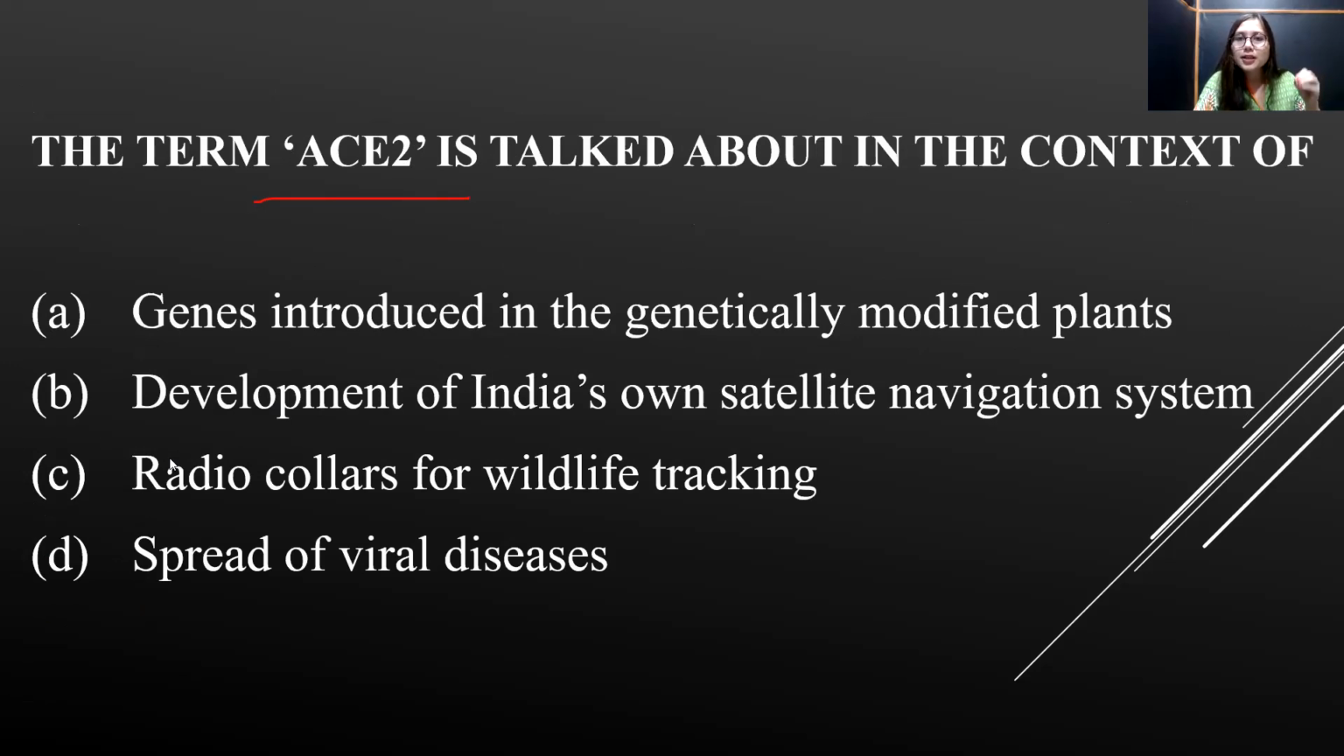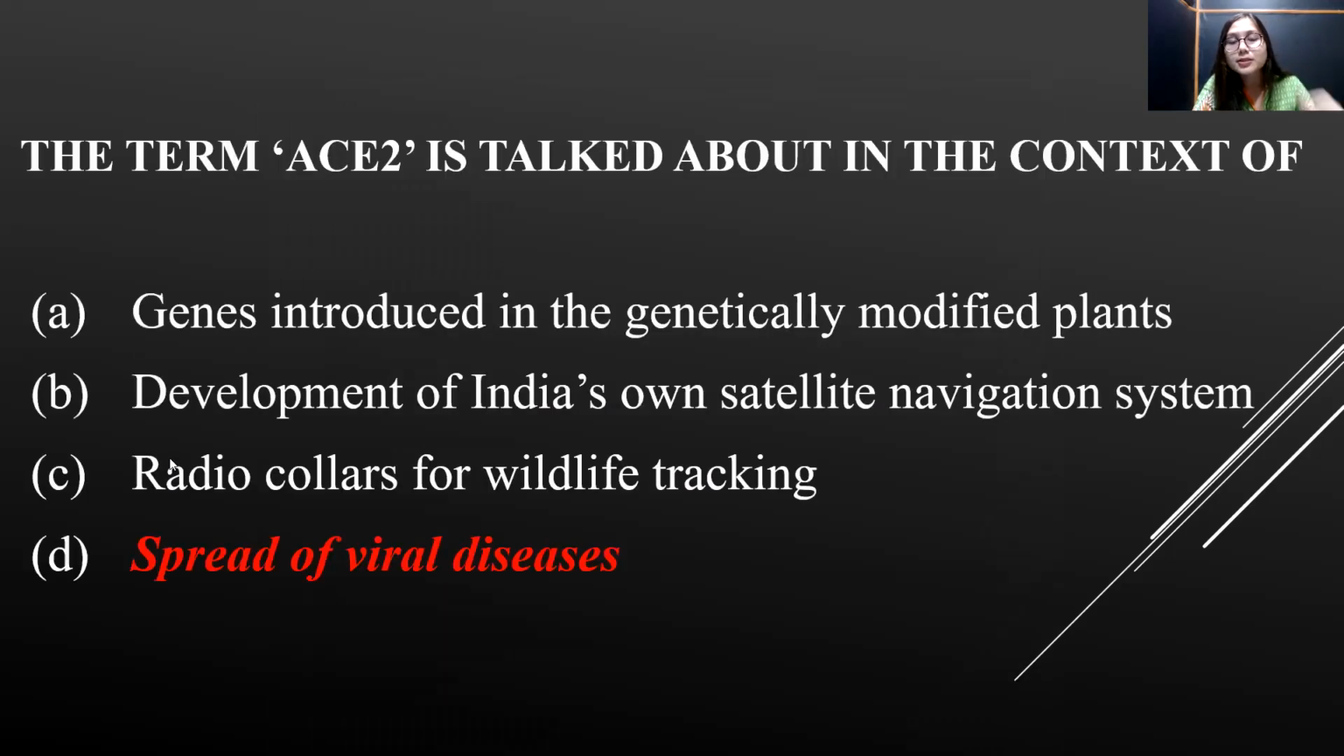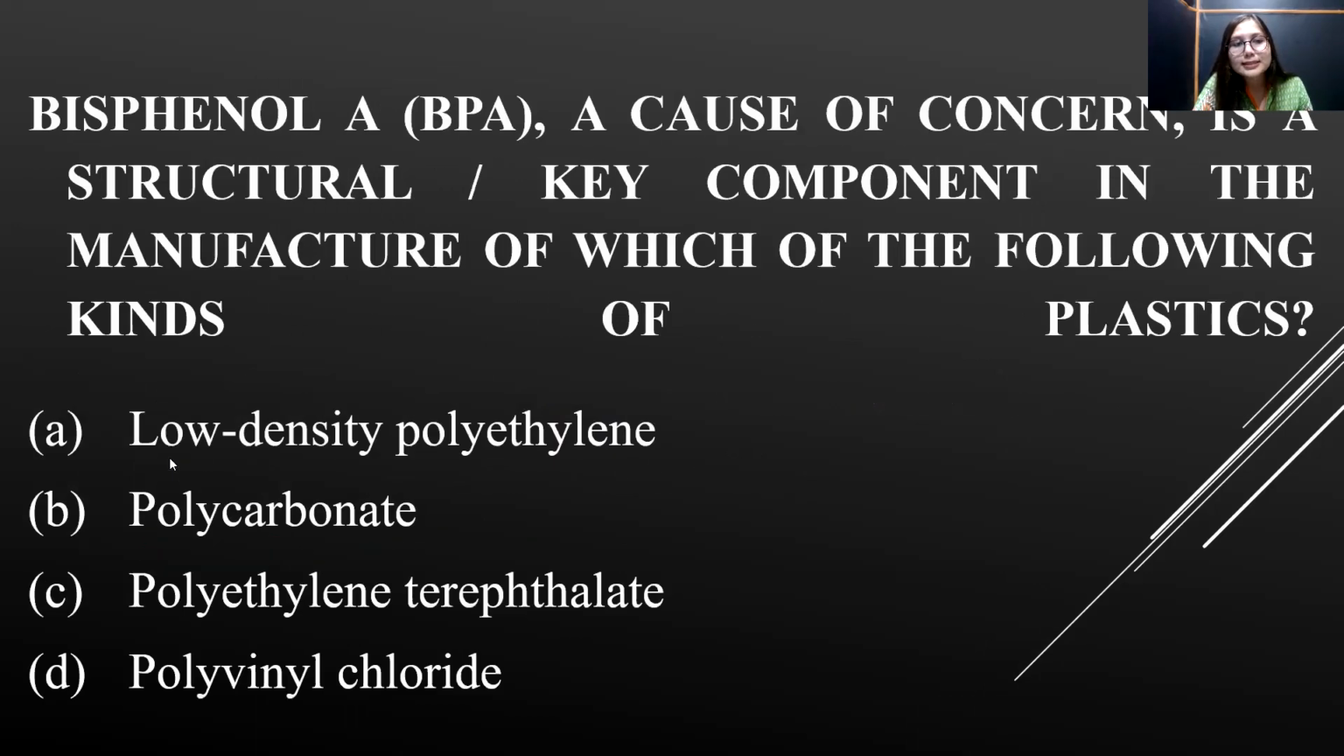If you were aware of the current affairs, then definitely you should be able to answer this particular question, right? Because this term ACE2 and spike protein, S protein, are very, very common with respect to COVID-19, right? ACE2, angiotensin converting enzyme 2, is a receptor for the spike protein of the COVID virus. Now, since it's related to the virus, definitely our answer goes with option D, that is involved in spread of viral disease. No doubts. Moving on to the next.